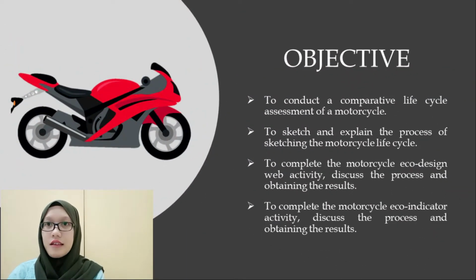Next, objective. First, to conduct a comparative life cycle assessment of a motorcycle. Second, to sketch and explain the process of sketching the motorcycle life cycle. Third, to complete the motorcycle eco-design web activity, discuss the process and obtaining the result. Lastly, to complete the motorcycle eco-indicator activity, discuss the process and obtaining the result.